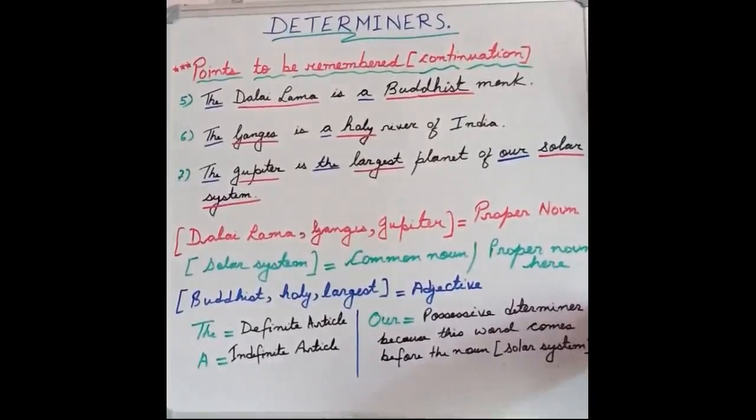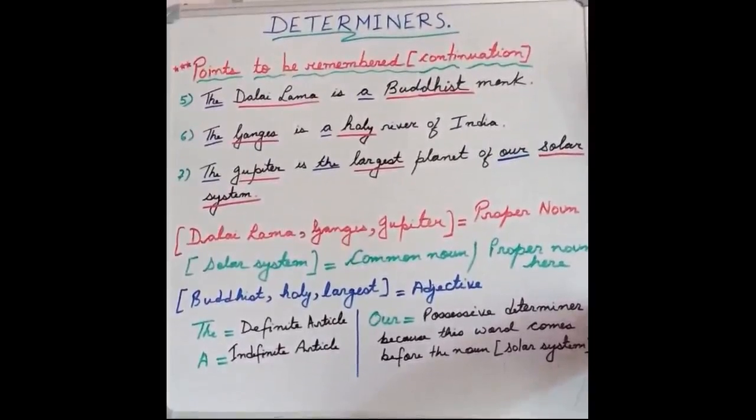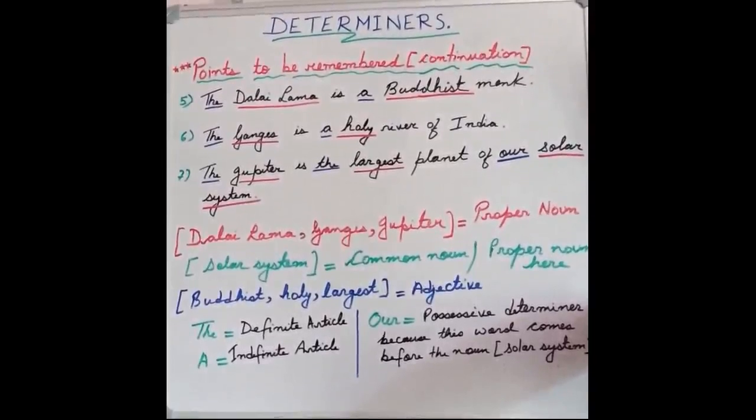Example 5. The Dalai Lama is a Buddhist monk. Example 6. The Ganges is a holy river of India. Example 7. The Jupiter is the largest planet of our solar system. So as you can see, I have marked the determiners with a blue ink. I have marked the proper nouns and the adjectives with red ink.